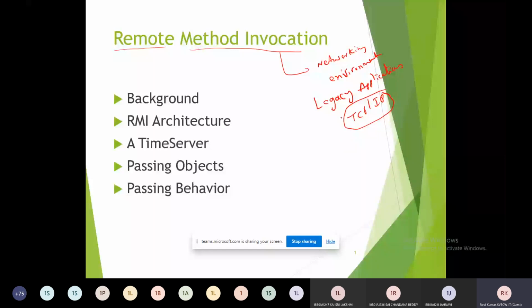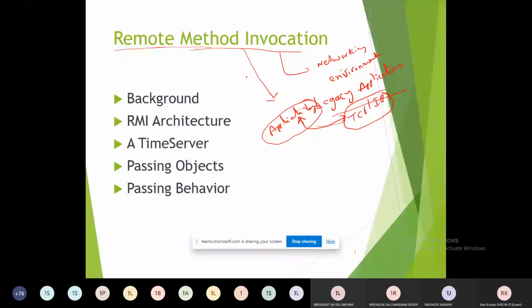Upon this layer, TCP/IP, we will be having the application layer. So as we are doing the applications in the layer called application layer, which in turn uses the protocol called TCP/IP. Under this application layer, we have a specified networking application available in the JVM, that is called remote method invocation, which has a specific purpose, running in the application layer, which in turn uses the TCP/IP.